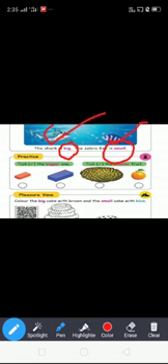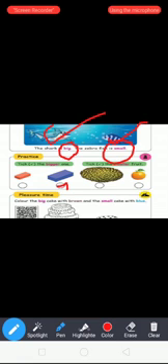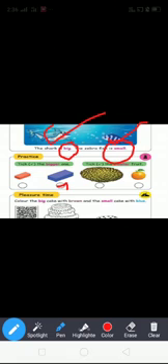Next, practice. Tick the bigger one. Which one is bigger in size? First one or second one? Second one. So you tick the second one. Next, tick the smaller one. Which fruit is very small? Orange or jackfruit? Orange is very small. So you tick the orange.